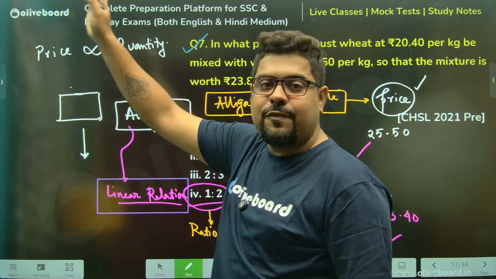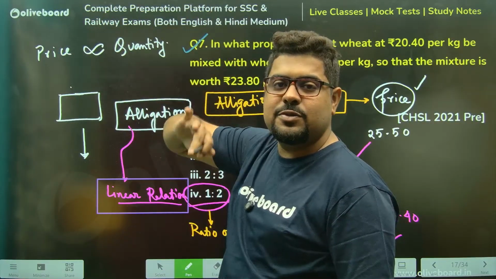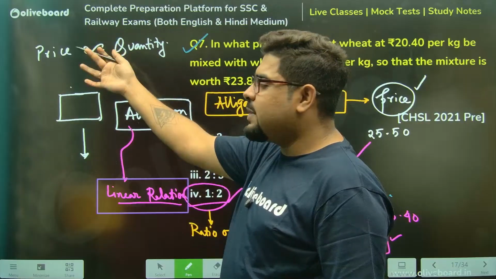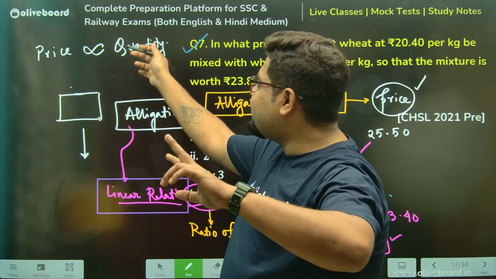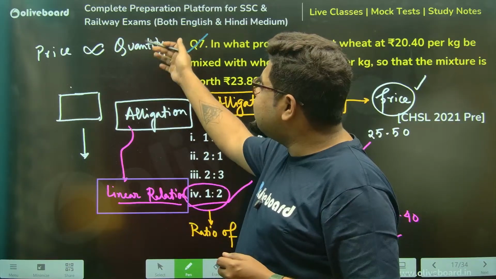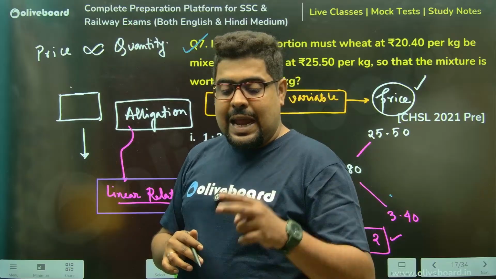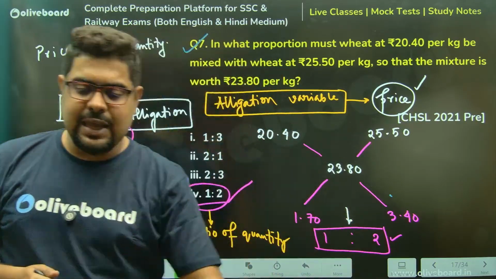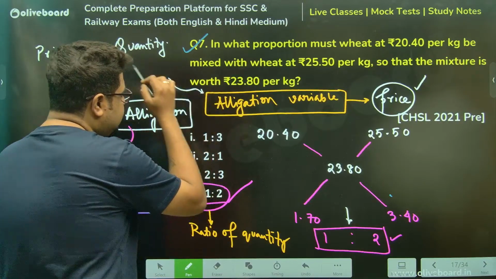Quantity becomes 5 times, 5 kgs, price becomes 5 times, 500 rupees. Quantity becomes 1/3, price becomes 1/3. So whatever is the ratio of price, same is the ratio of quantity. Whatever is the ratio of quantity, same is the ratio of price. And this interchange is the biggest thing that makes allegation technique so famous.